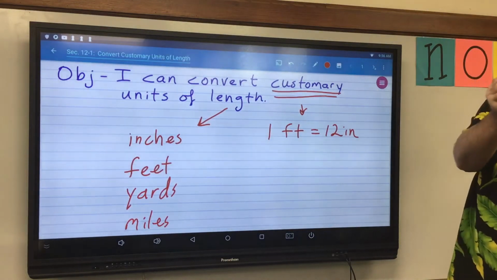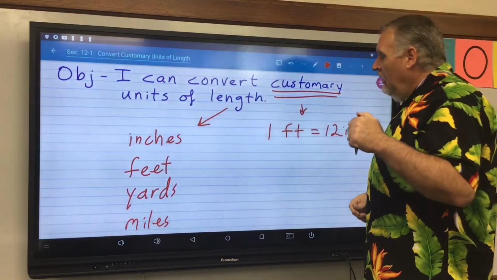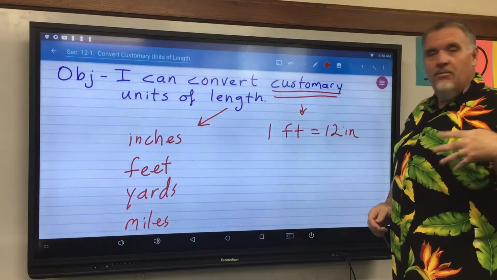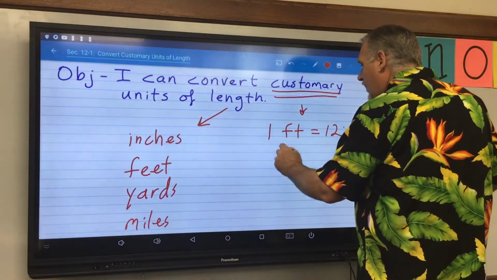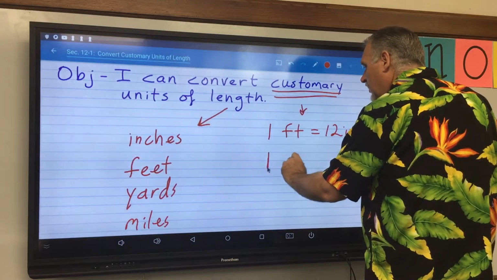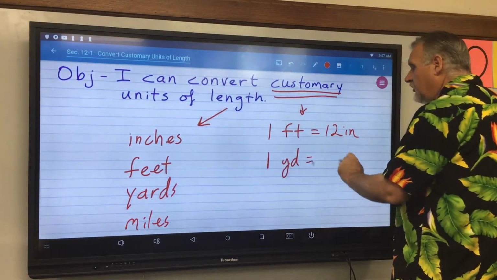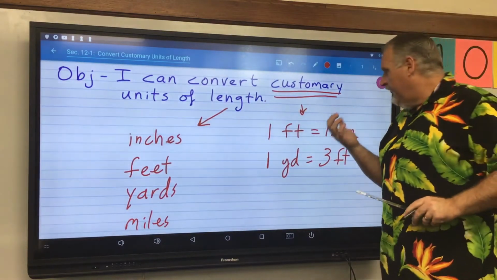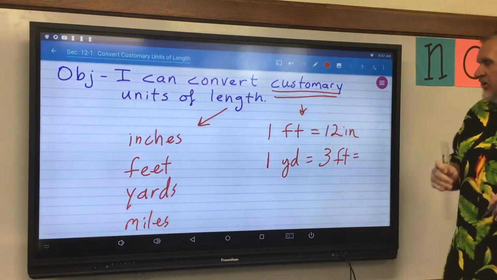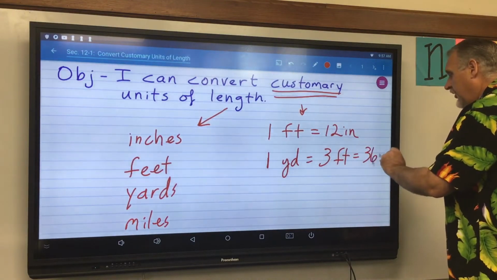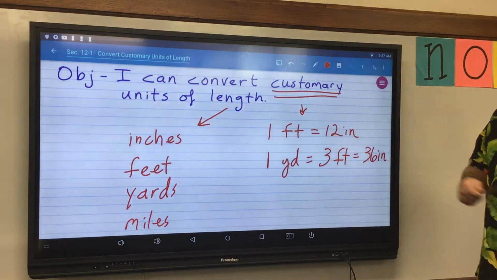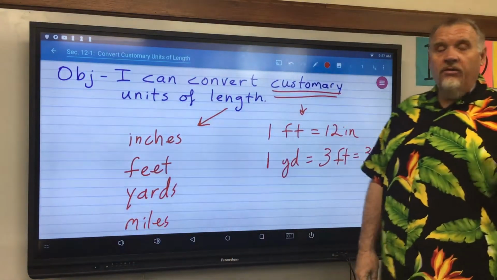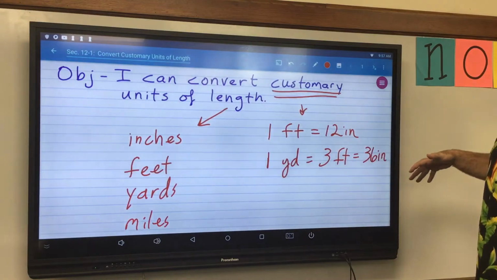You take 3 of these, put them together. They're harder to find, honestly. It's harder to find a yardstick. Usually what you're going to find is a meter stick. But you take 3 of these and you have a yard. So a yard is equal to 3 feet. But then if a foot is 12 inches and you have 3 feet, that means a yard is also 36 inches. That is another relationship. We don't use that one as often, but a yard is equivalent to 36 inches.